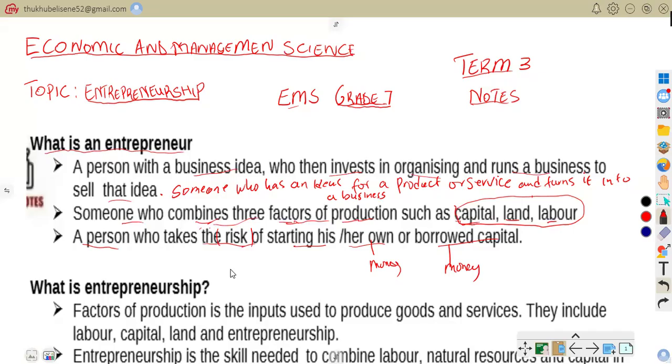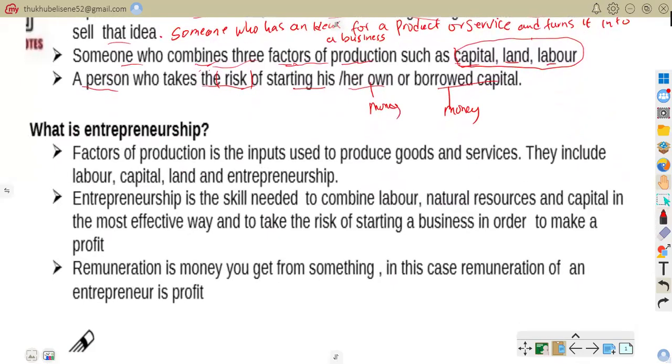For example, if you talk about Lerato again, Lerato borrows 50,000 to open a car wash. If customers do not come, he may lose money. If the business succeeds, he earns profit. Hope we are together, good people. So now let us move on to what is entrepreneurship. Not entrepreneur. There is a difference between entrepreneur and entrepreneurship. When you talk of an entrepreneur, you're talking about the person, but entrepreneurship is the process. Hope we get that difference well.